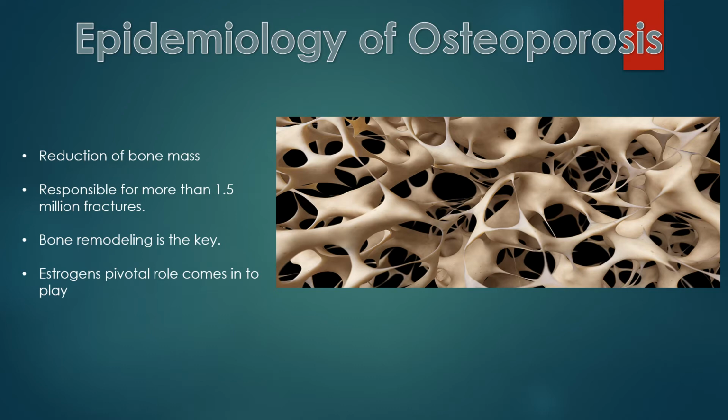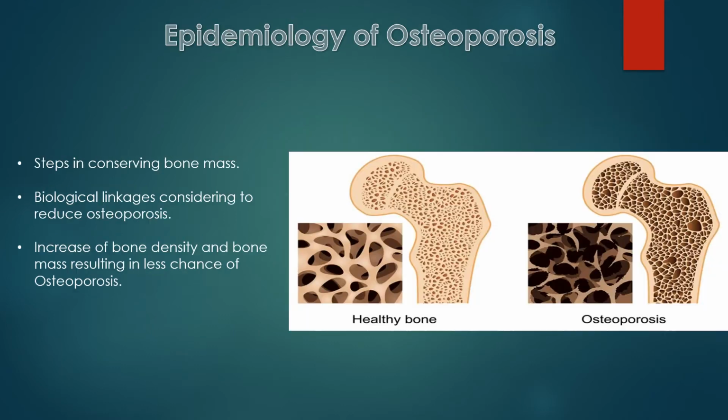Estrogen plays a major role in the skeleton in order to conserve bone mass. Estrogen suppresses bone resorption and maintains a balanced rate of bone formation and bone resorption. Steps in conserving bone mass. First, it increases the activation frequency of basic multicellular units, which leads to higher bone turnover. Next, it induces a remodeling imbalance by prolonging the resorption phase and shortening the formation phase. As a result, the volume of the resorption cavity is increased beyond the capacity of the osteoblast to refill it.